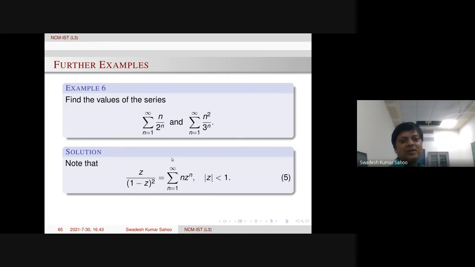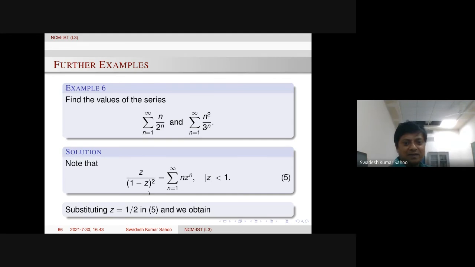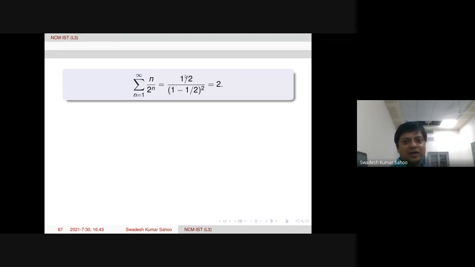One can compute from the geometric series by taking the derivative once, then multiplying with z. Then one can get it like this. Here if we put z equal to 1 by 2, then we get n over 2 power n. So we just simplify the left hand side, and that will be your value. Simple. So what is the value? We just compute 1 by 2 over (1 minus 1 by 2) whole square, equal to 2. If we simplify this, it will be just 2.